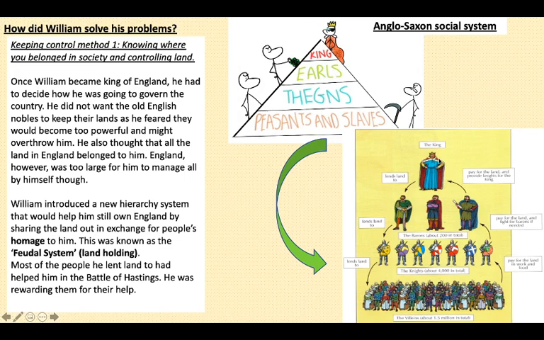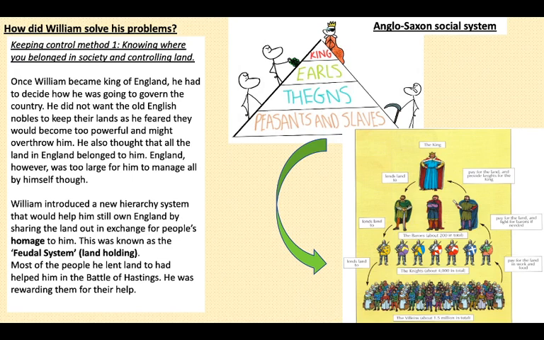So we can see here that if we look at this side of the feudal system, the king is lending land to the barons, the barons are lending land to the knights, and the knights are lending land to the villeins. Now, it looks as though William is just giving away his land to everyone, but actually, as I said before, he's giving away land in return for people paying homage to him, giving him their loyalty.